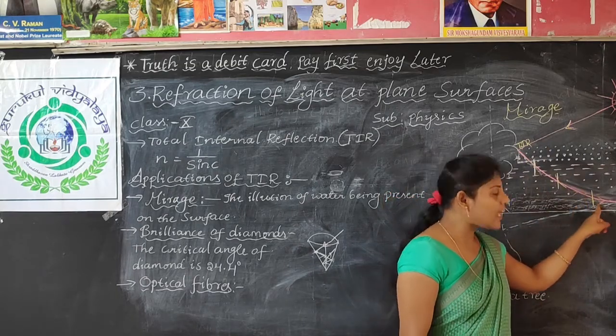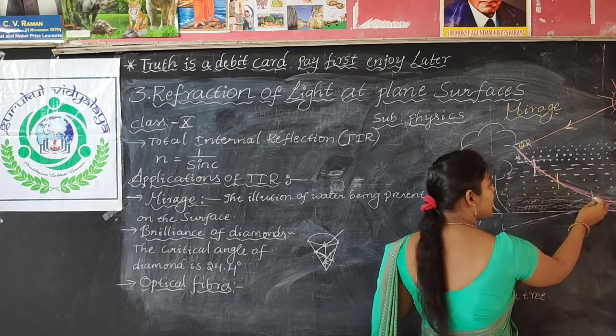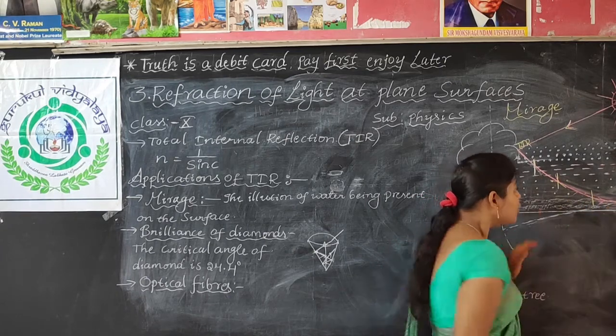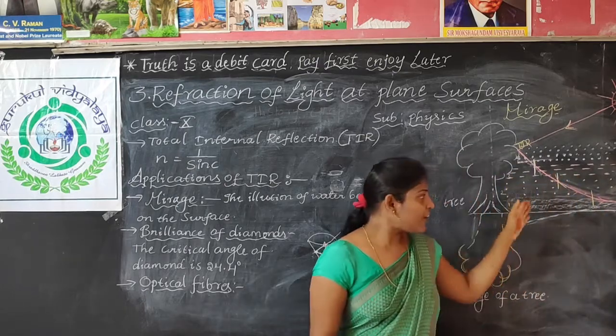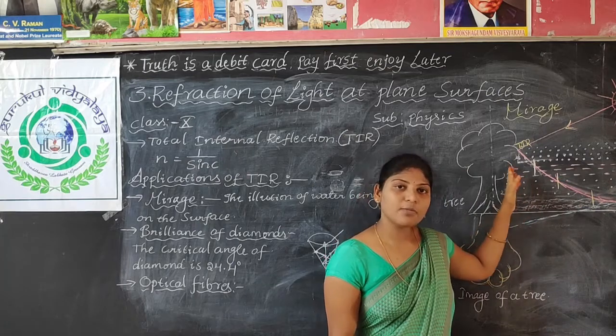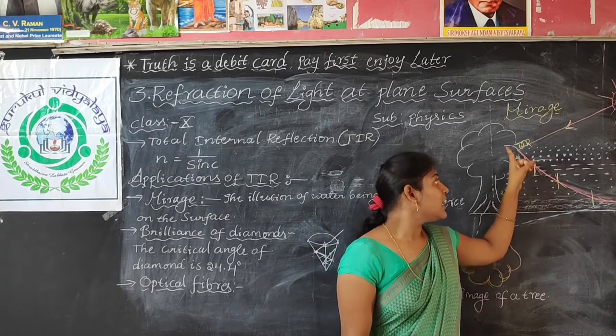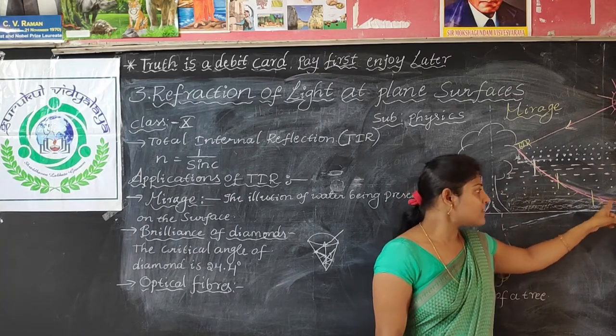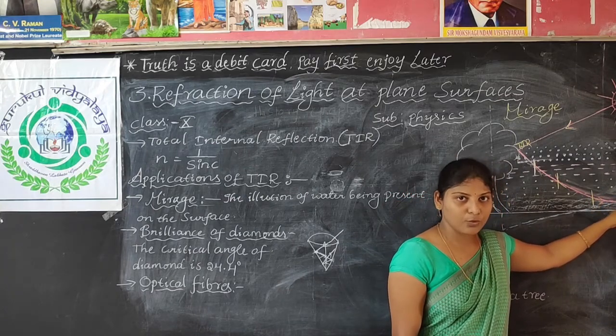Again it enters another rarer medium. Due to this rarer medium, what happens? Still more, the light moves away from the normal. Due to these many refractions, the light ray, which would have been a straight line, becomes a curved path. And this light ray reaches an observer.